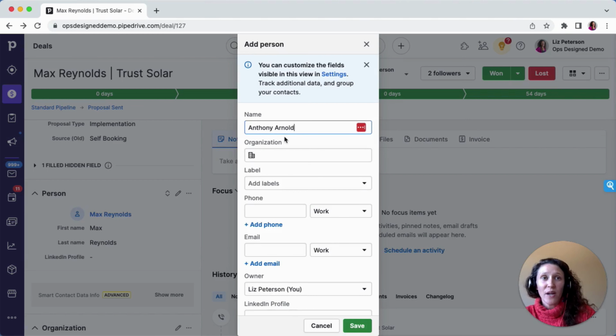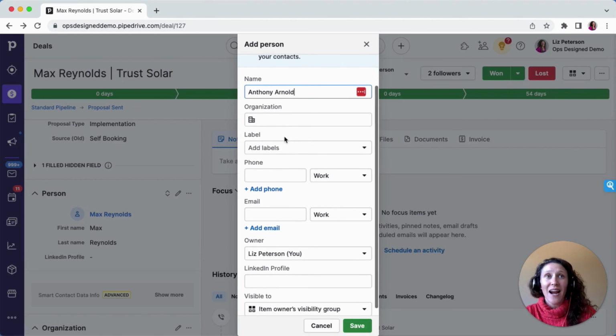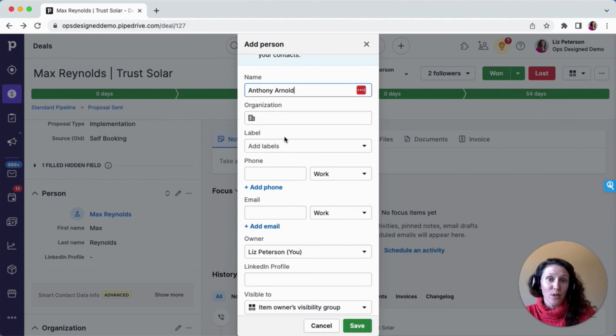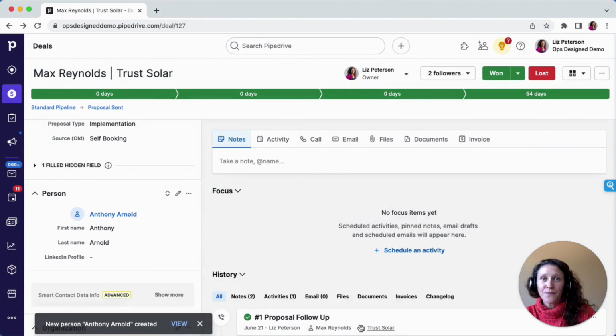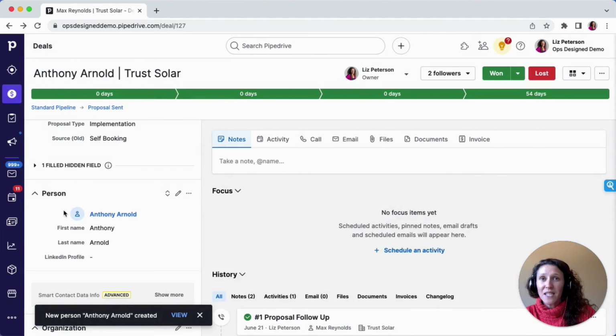This is showing any of the fields that I have indicated should be in my add a person details. So I can add an organization, label, phone, email, and you may see some other options here as well. I'm going to just leave it with the name and click save. And now I have updated the person to Anthony Arnold.